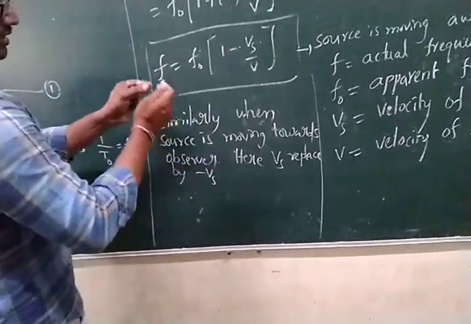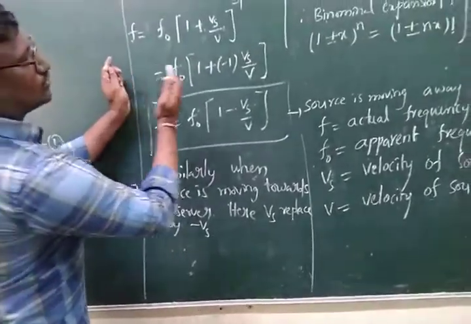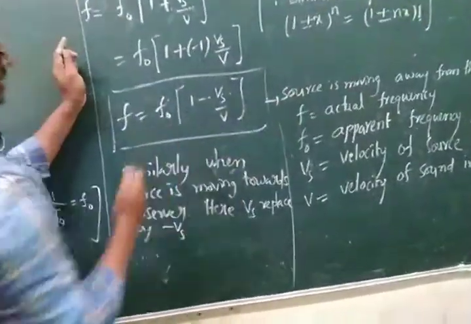Initially the observer is at this position and the source is moving in this direction. So that is the condition.